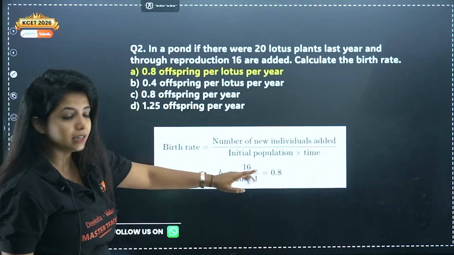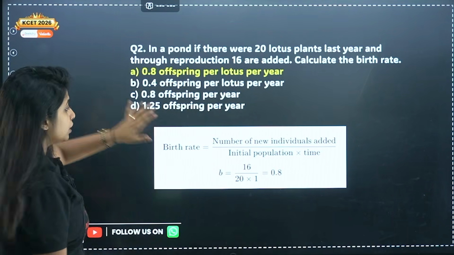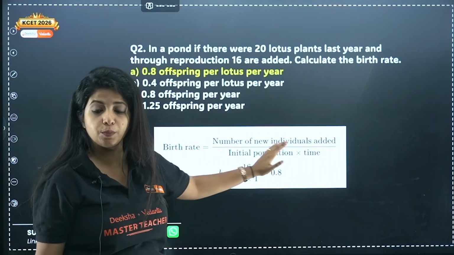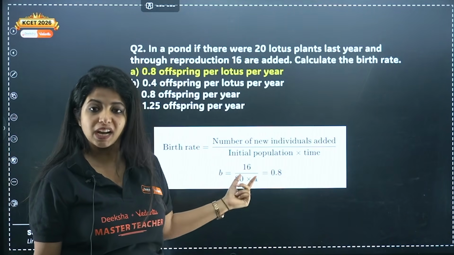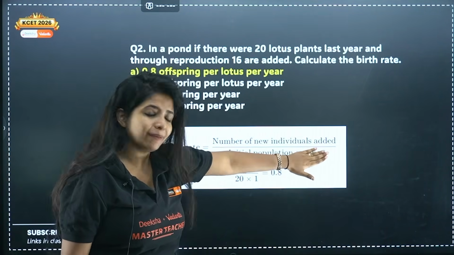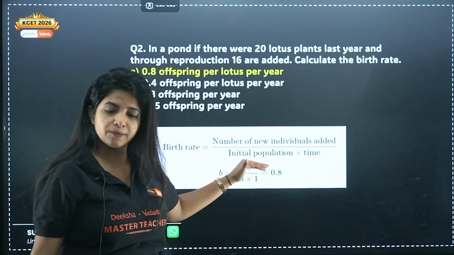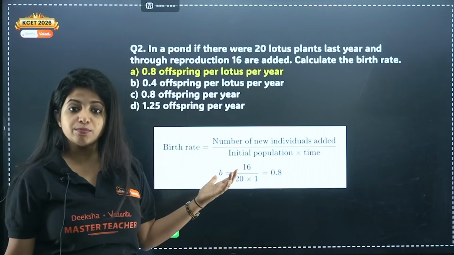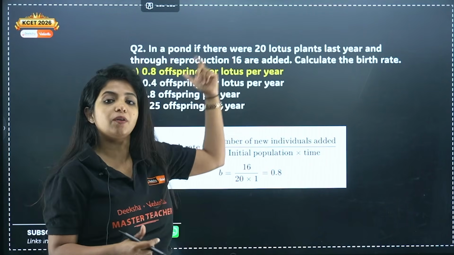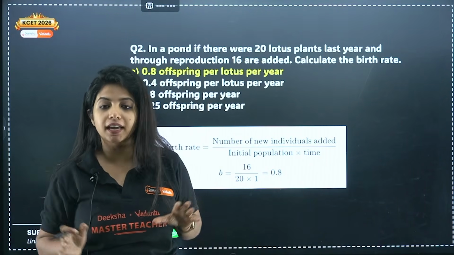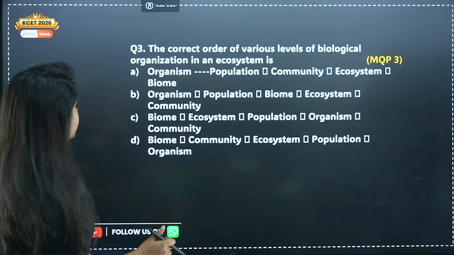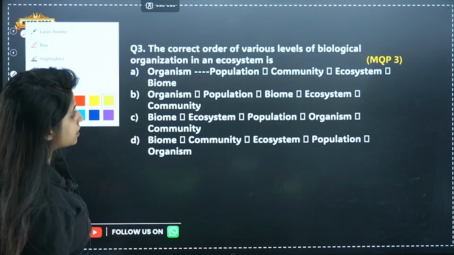And here is the formula: number of new individuals added divided by initial population into time. Okay, so time is just 1 year, that's all. Otherwise, you do not need to mention time over here. Just calculate whatever is given, and sometimes they might give 1 week. So whenever you answer the question, write per week or per day, whatever is there in your question, answer accordingly. Okay? Fine.